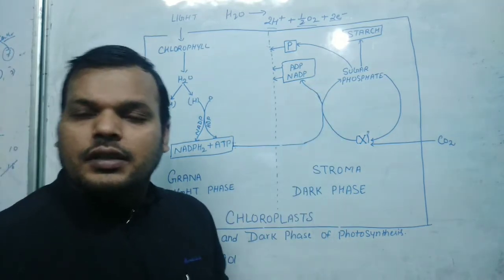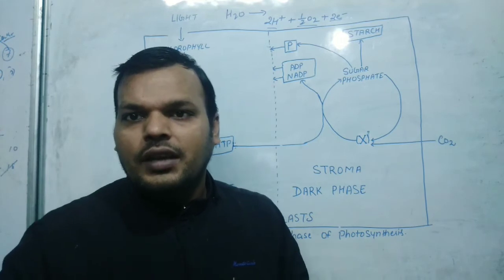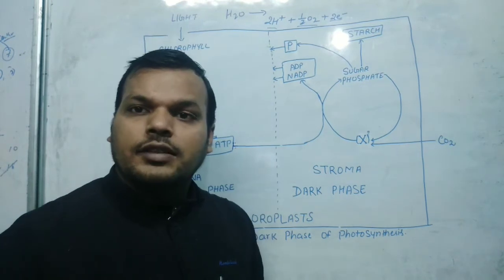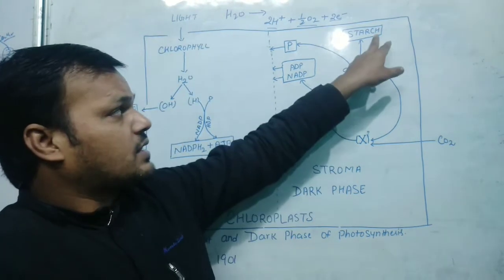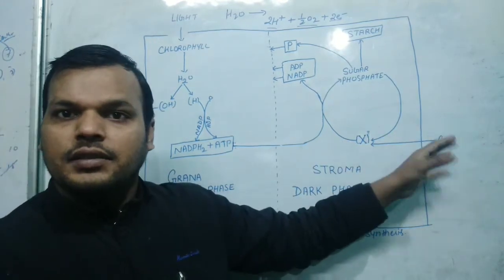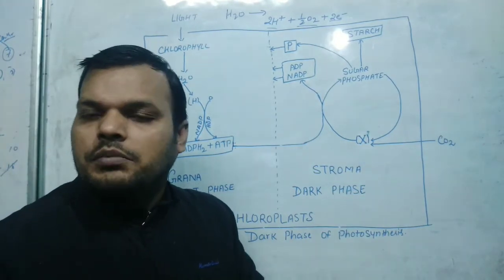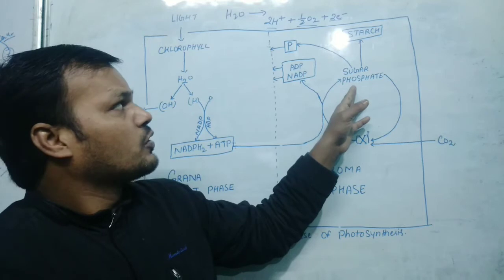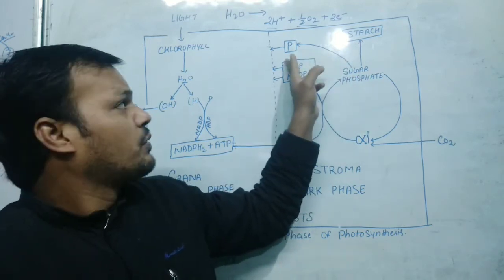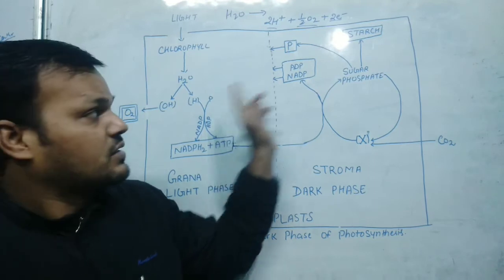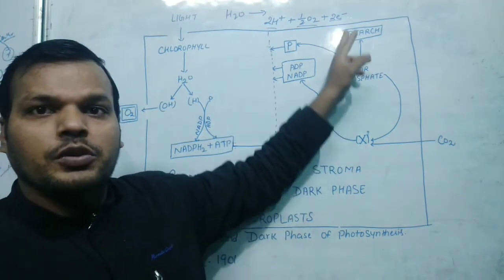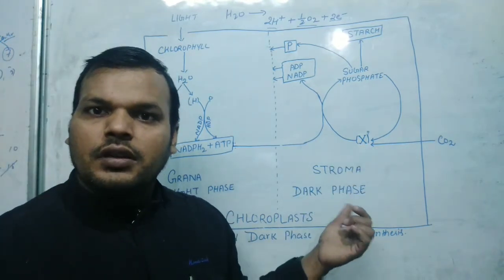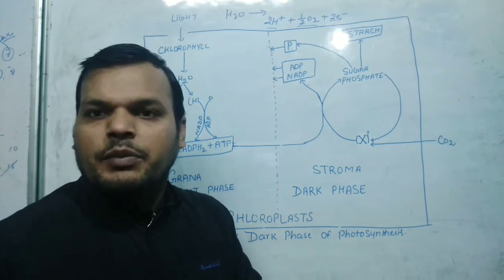Now what happens in the dark phase? It is a biosynthetic phase. Biosynthetic phase means that here the organic food will be prepared by the plants. What is that organic food? Carbohydrate will be produced, that is the starch here. So here carbon dioxide is being used for the synthesis of carbohydrate. Here a sugar phosphate molecule will be formed. From sugar phosphate, the phosphate will be released and it will enter into the light phase. The same process: from the sugar phosphate molecule, starch will be produced. So carbon dioxide will be used with water and it will ultimately form starch.